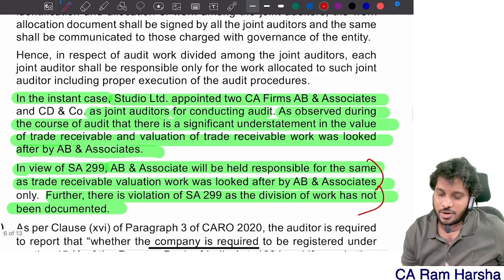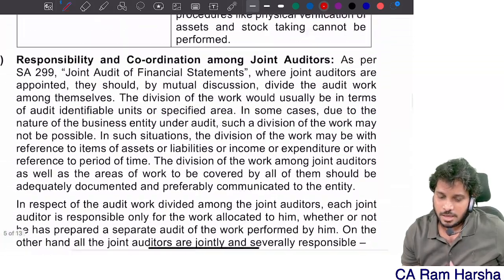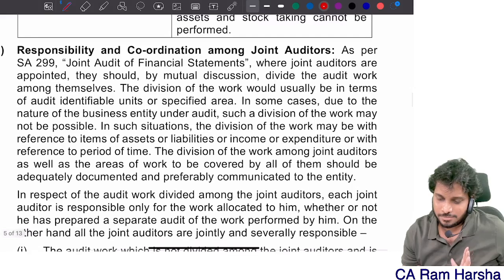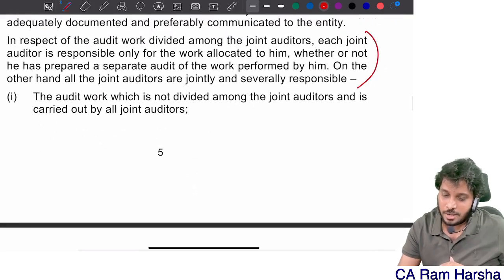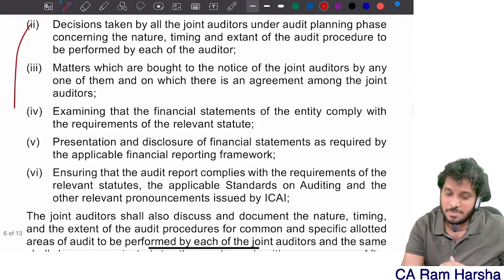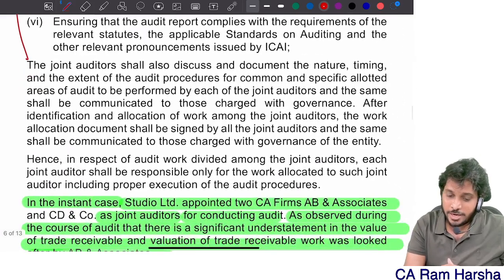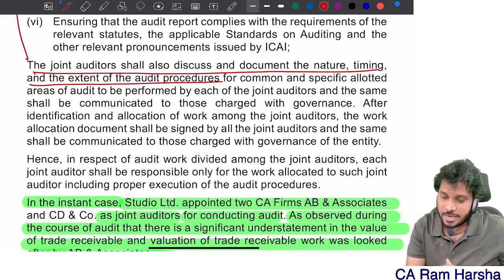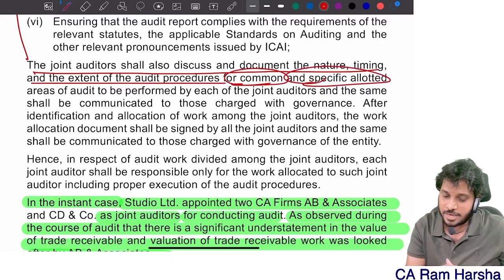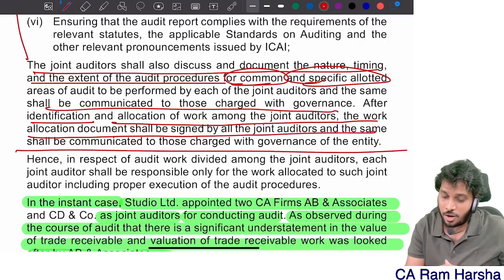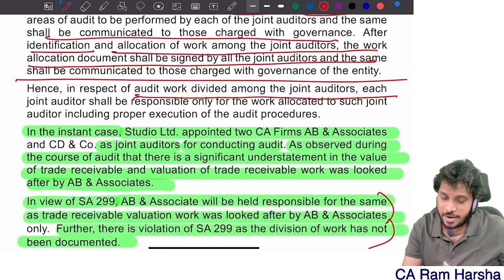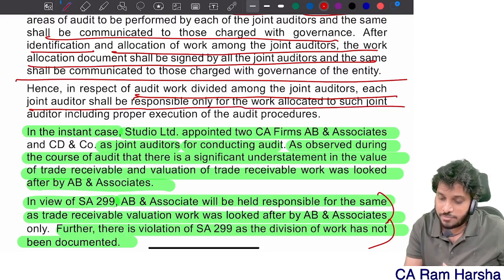Here, the other auditor, here the entire matter they gave. Division of work, how does division of work happen? What are the cases where combined responsibility will be there? That matter they gave. The joint auditors shall discuss and document the nature, timing, and extent of audit procedures for common areas and specific areas, and the same has to be communicated. After identification and allocation of work among joint auditors, the work allocation document shall be signed by all of them. Hence, in respect of audit work divided, each joint auditor shall be responsible only for the work allocated.